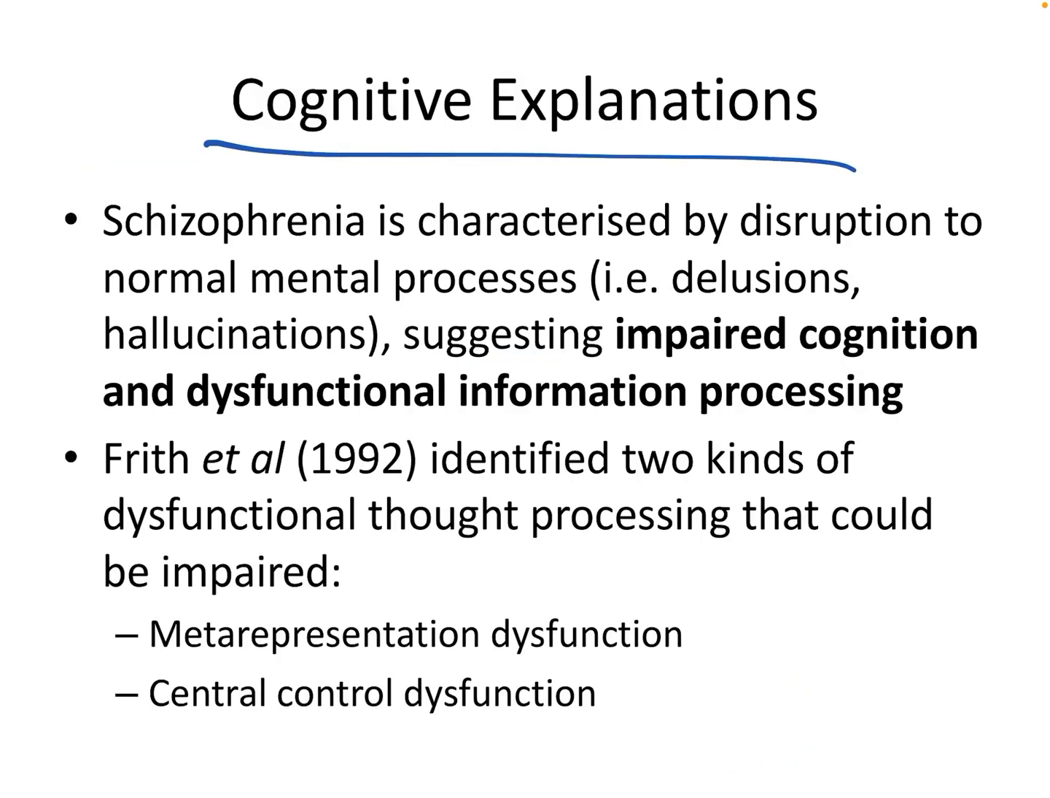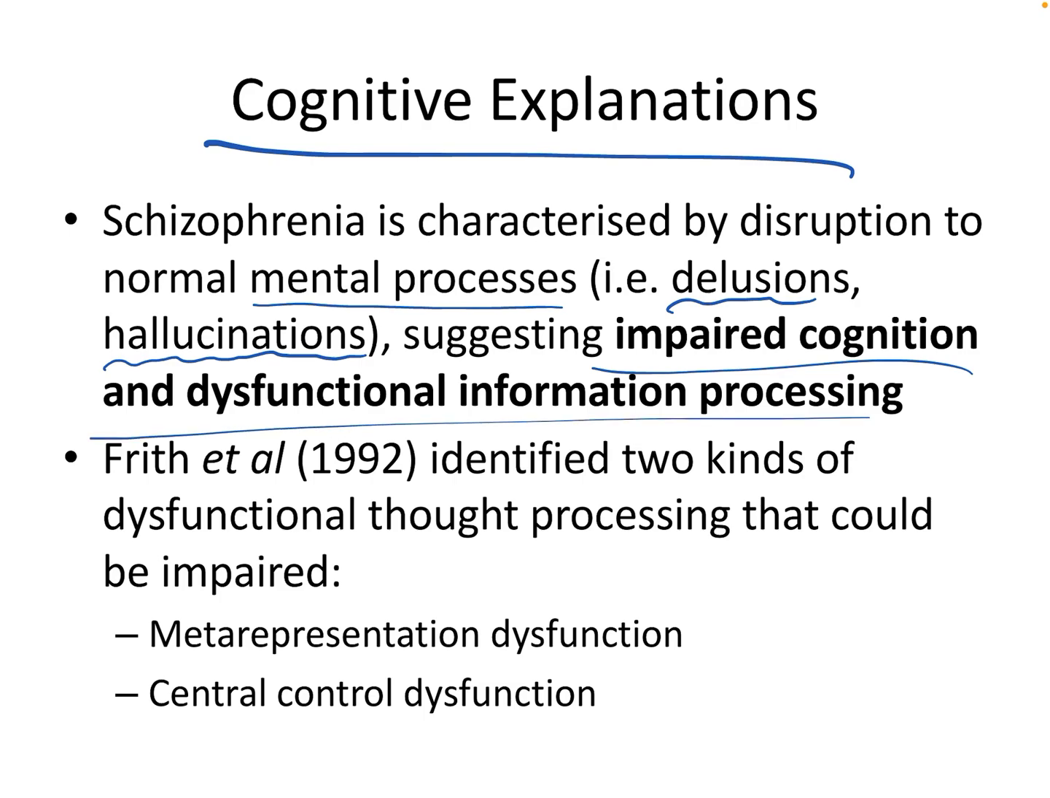So when we're talking about cognitive explanations for schizophrenia, what we're saying is that schizophrenia is characterized by disruption to normal mental processes. And we know this because of the cognitive symptoms that occur alongside schizophrenia. Delusions are one example of a cognitive symptom, as are hallucinations. And this suggests that schizophrenia involves impaired cognition and dysfunctional information processing. There is some disruption to the thinking and the mental processes in a person with schizophrenia.